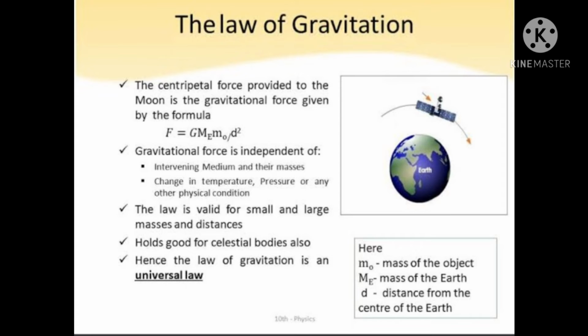Students, gravitational force is independent of the intervening medium and their masses, change in temperature, pressure, or any other physical condition. This law is valid for small and large masses and distances. This law holds good for celestial bodies also. As the gravitational force between two objects is inversely proportional to the square of the distance between them, it is generally called the inverse square law.